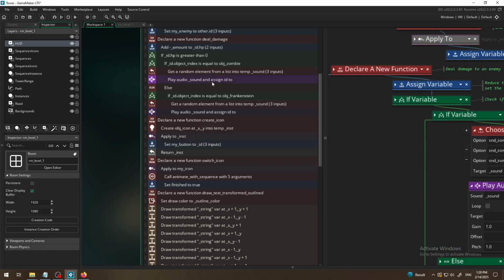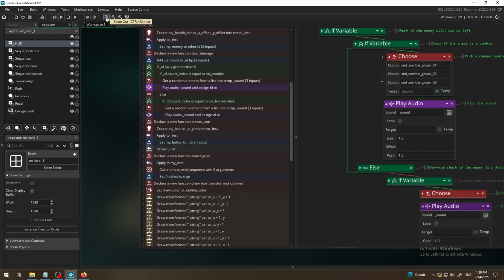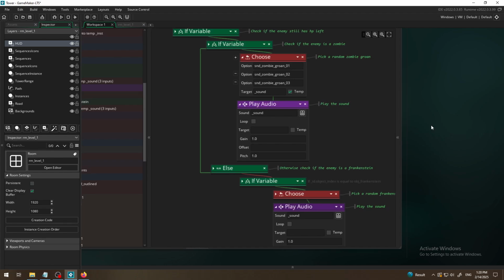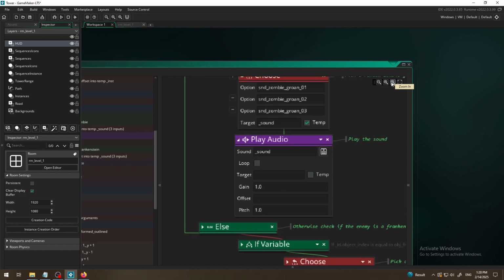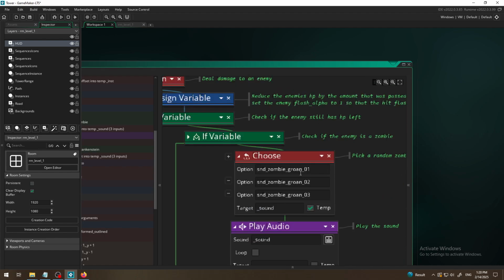Okay, there is another one. I click on it, I zoom out, move in a little bit, and here it is. Zoom it again, play the sound, which is called sound, and that sound is, yeah, here it is. So we have found it.